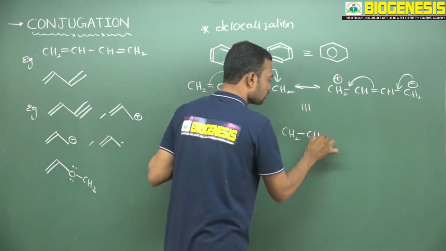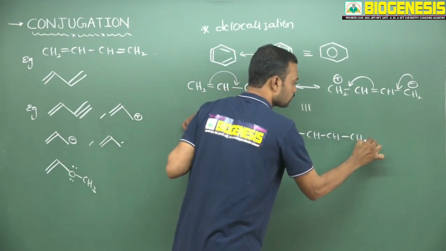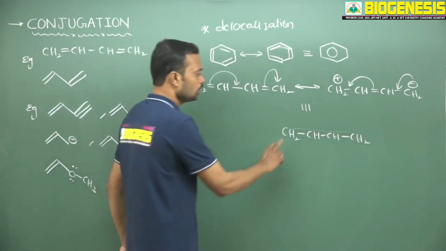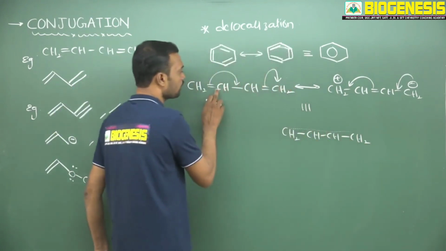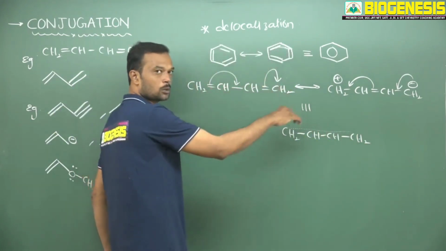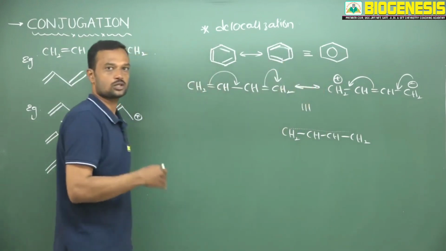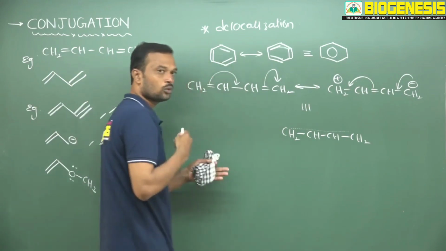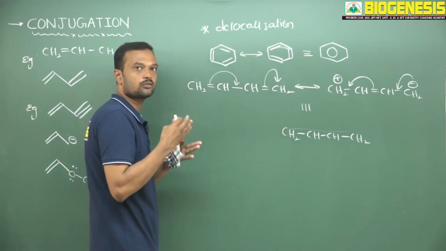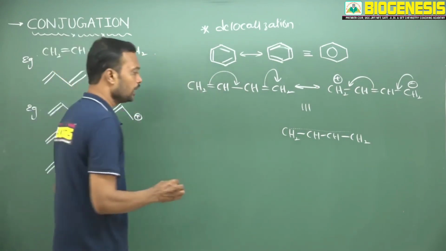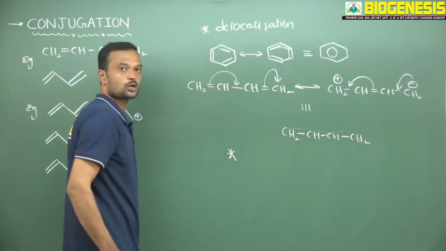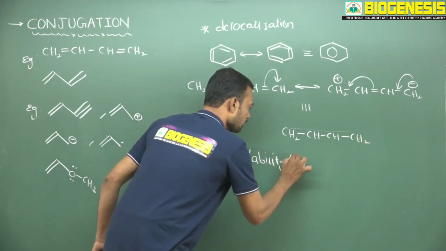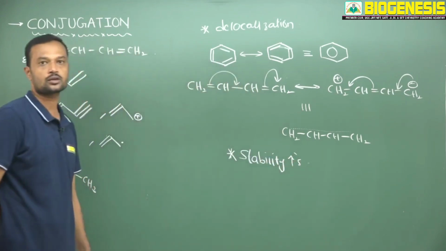Now this is CH2, CH, and here one more CH and here one more CH2. Electrons are continuously delocalized like this. So this is called delocalization of electrons. This is possible only when this double bond, single bond, double bond, single bond are under conjugation. If they continuously undergo conjugation, then what happens? See, electrons will move continuously. When electrons move continuously, that gives more and more stability. So as conjugation increases, stability also increases. So the key aspect is stability. Stability regularly increases when conjugation increases.